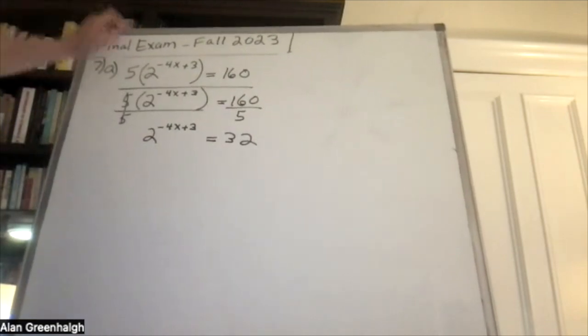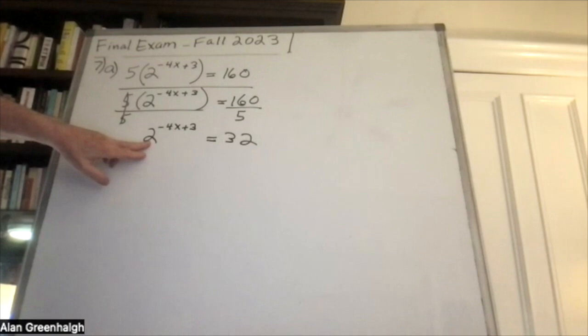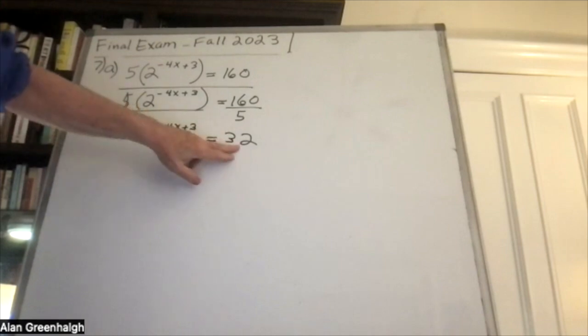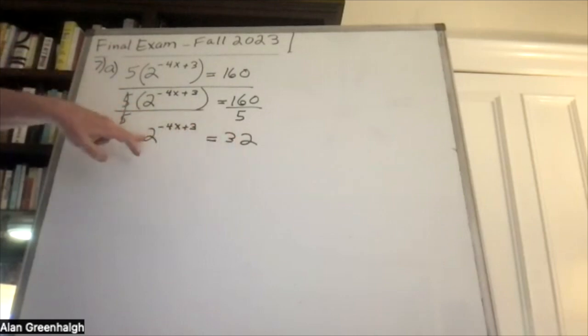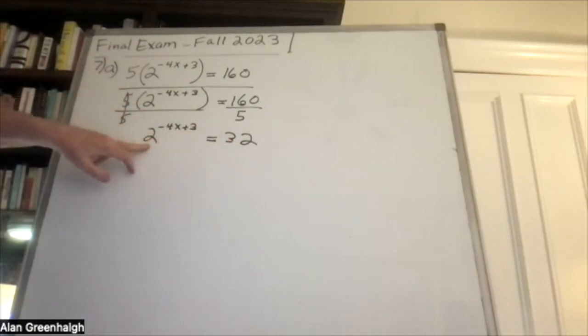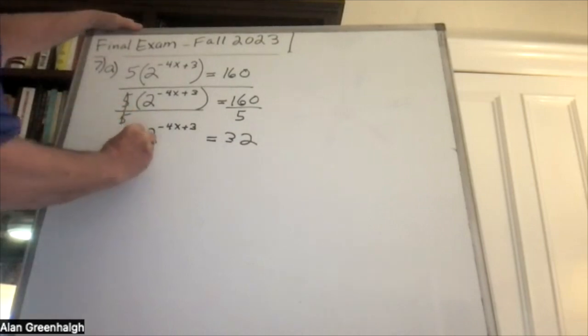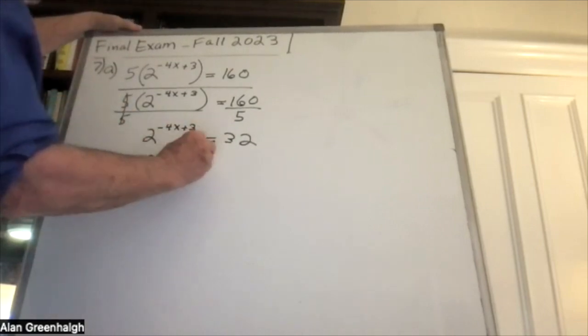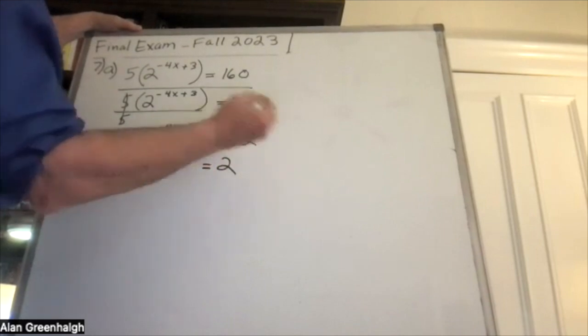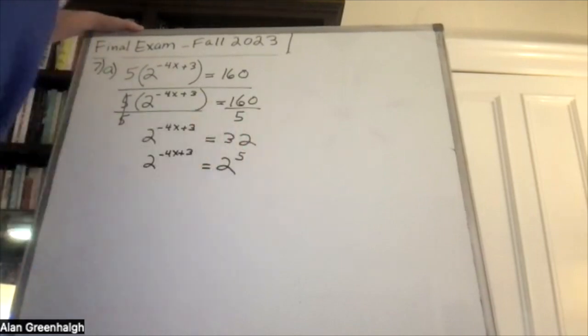Now, if this is a 2 and this is a 32, you could express this number as a power of 2. So you know that 32 is equal to 2 to the something, which happens to be the 5th.